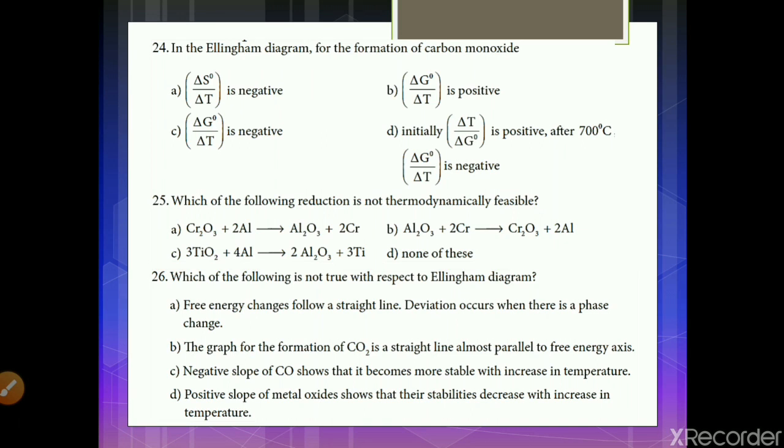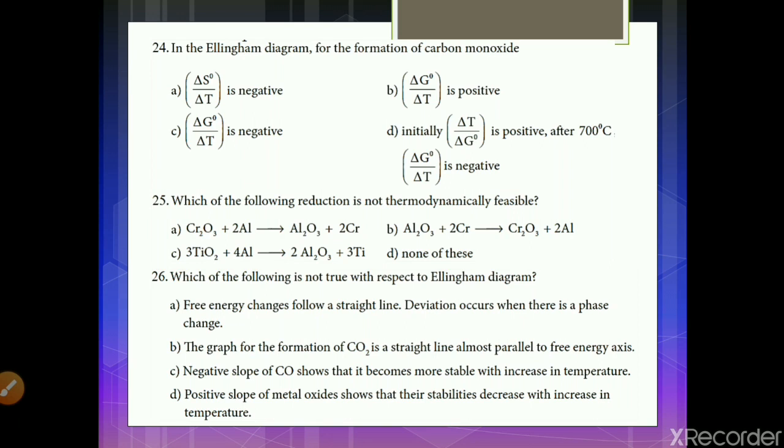When I explained to you about the thermodynamical feasibility of a reaction, I told you that chromium plus aluminium oxide is not possible, while aluminium reducing chromium oxide is possible, and therefore the reverse reaction is not possible, and therefore option B is the answer. Al2O3 plus 2Cr gives you Cr2O3 plus 2Al is not possible. Reverse is not possible. Option B is the answer.